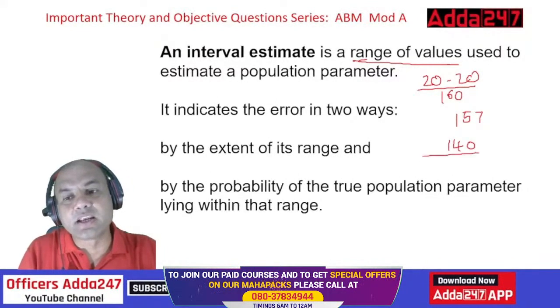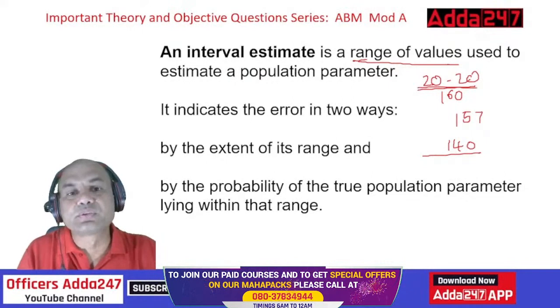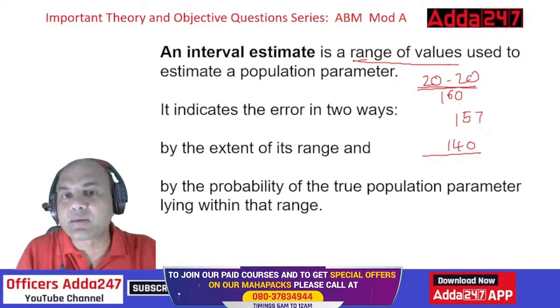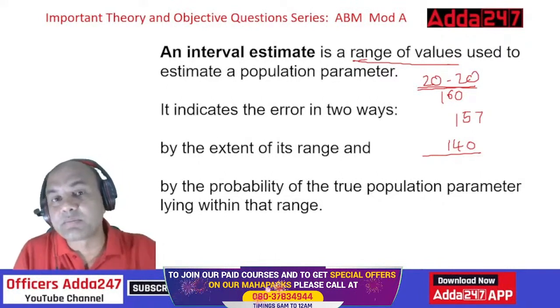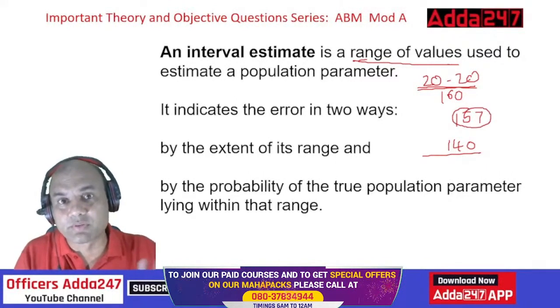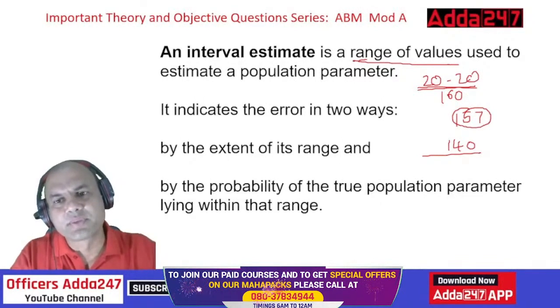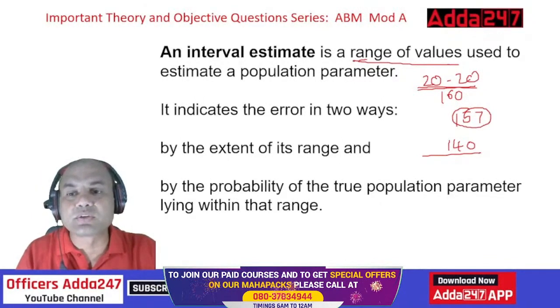So this is known as the interval estimate. Interval means I am giving a range. See this: a range of values used to estimate a population parameter. Now where does my test lie? Whether I am able to estimate it correctly or not, everyone knows. Nobody can estimate the exact 157 figure. Everyone in this world knows that you can only judge the range, either 140 to 160.